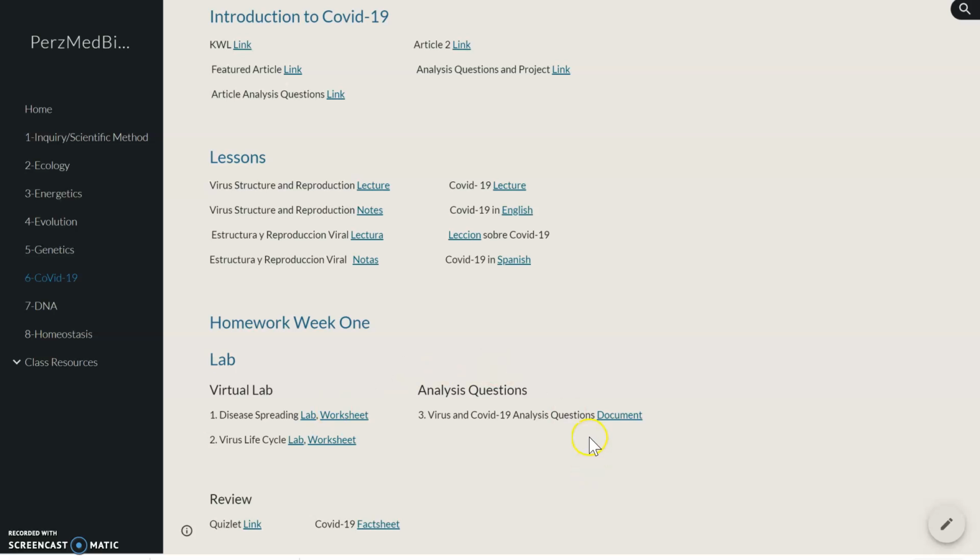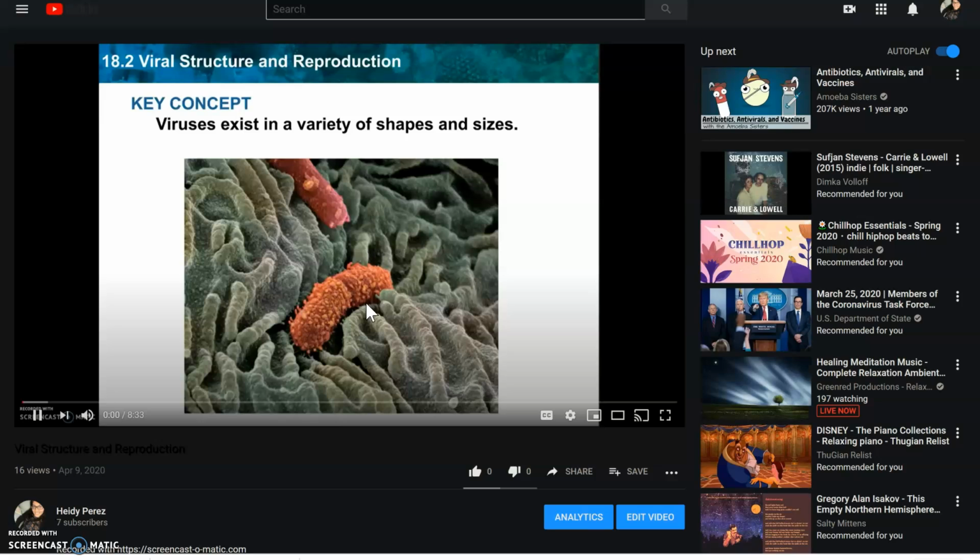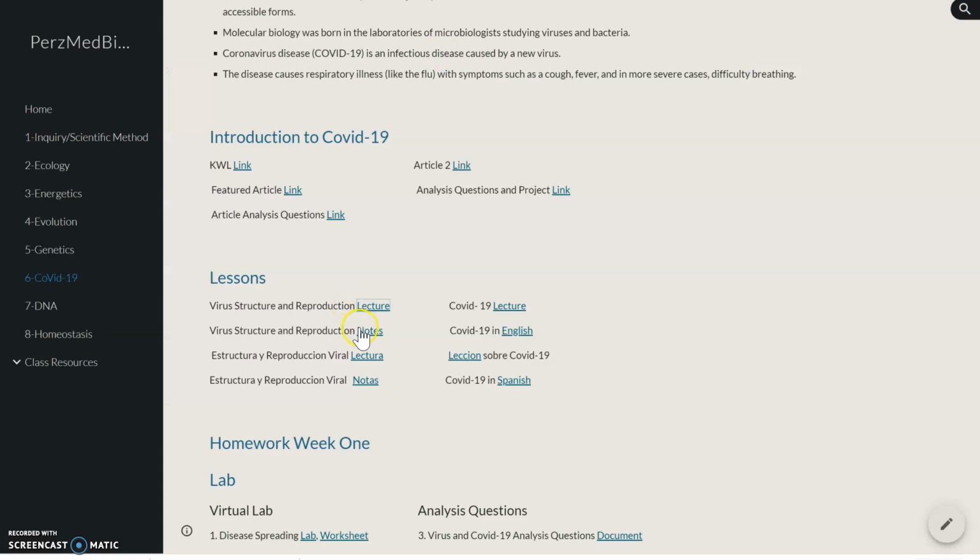And then the analysis questions are based on these 2 lessons. The first one is right here, virus structure and reproduction. And then the notes that go with that one are right here. If I click on this link, it opens up a YouTube video. All right, these are the notes for the viral. So that's the first lecture.